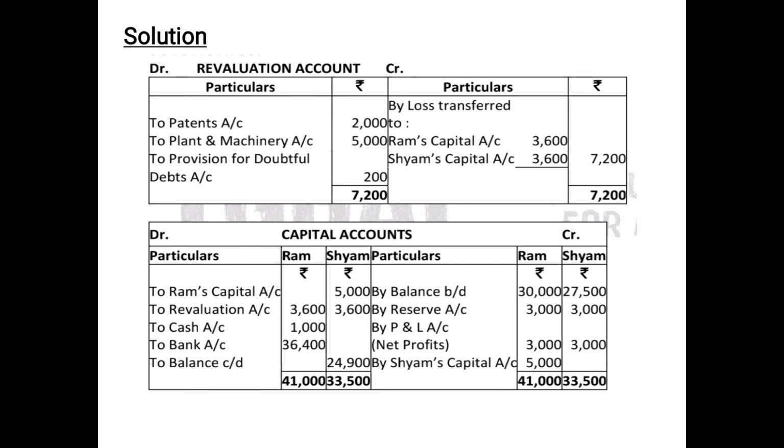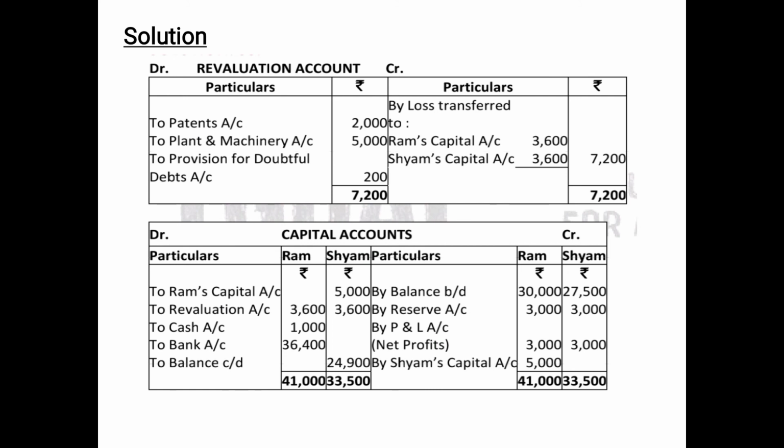Now as you know, on the date of retirement the goodwill of the firm was valued at 10,000. So out of this firm's goodwill, the retiring partner's share, that means 1 by 2, since there are only two partners and they are sharing equally, so 1 by 2, that is 5,000, will be contributed by the gaining partner. In this case there is only one partner who will be the gaining partner.